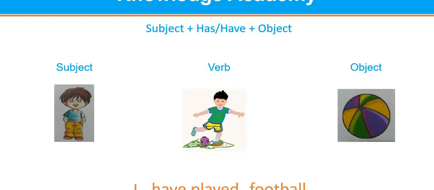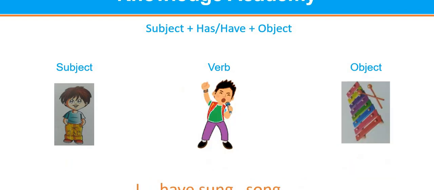So see further sentence like this. I is subject, play is verb, football is object. So sentence is I have played football. The next is here I is subject, sing is verb and song is object. So will the sentence I have sung song.